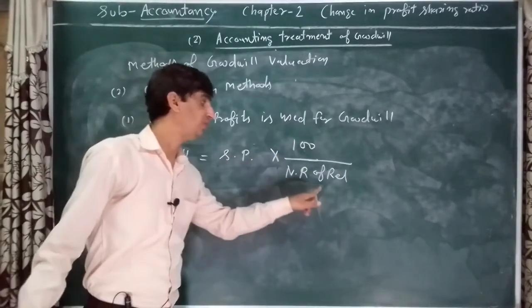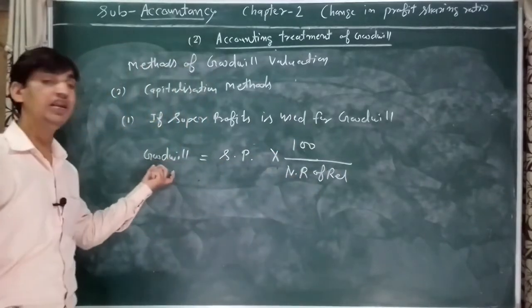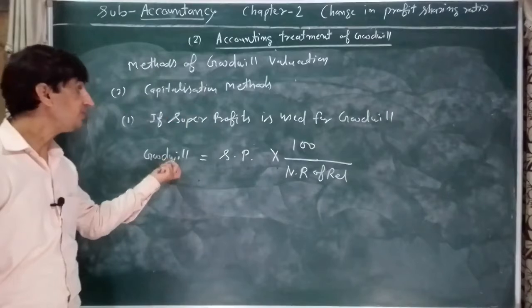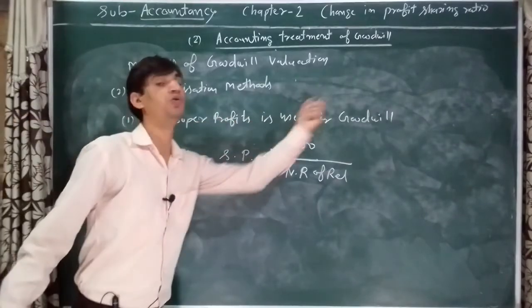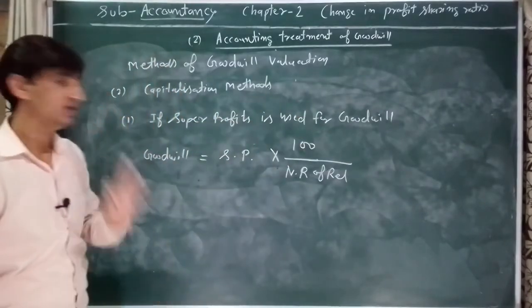That will be the value of goodwill if super profit is used for calculation of goodwill. Is it clear?